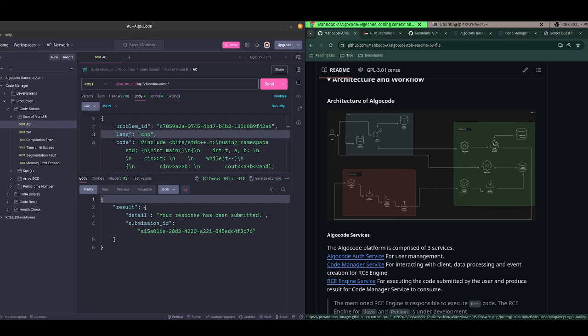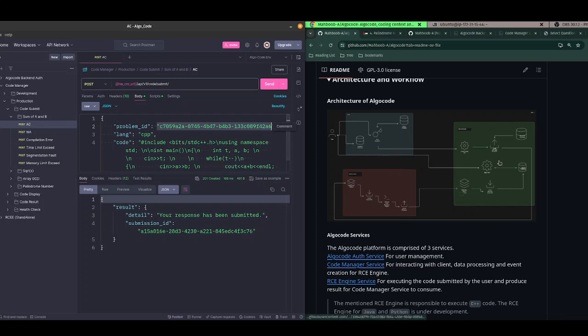What this service does is that it processes the data. It takes the problem ID and fetches the test cases and test case answers from this PostgreSQL database, and it also validates my response.